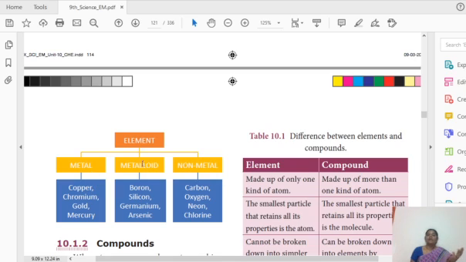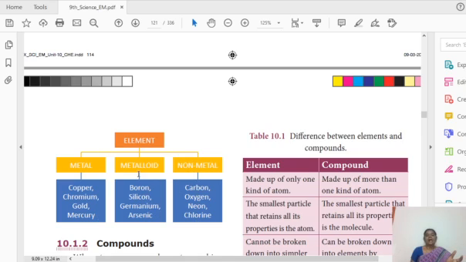Some elements have some specific properties. For example, they may be shiny and hard, and they may be good conductors. All that category comes under metal. Those which are opposite to metals are considered non-metals. Some elements have the properties of both metals and non-metals. They are considered metalloids. So examples for metal: copper, chromium, gold, mercury. Metalloid: boron, silicon, germanium, arsenic. Non-metal: carbon, oxygen, neon, chlorine.